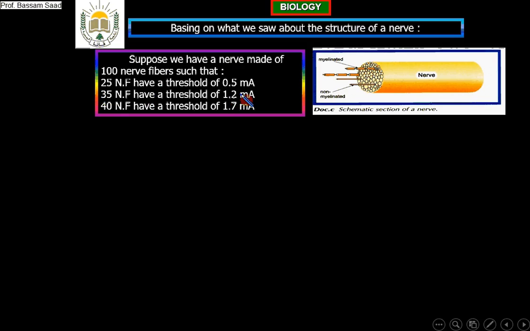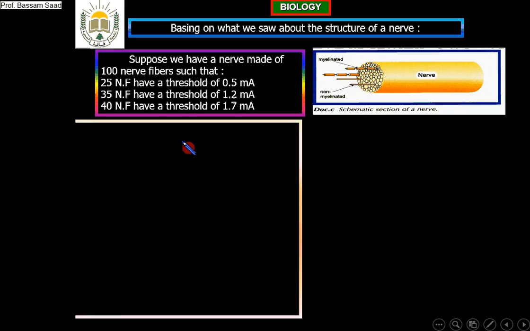Okay? So 25 plus 35 plus 40 equals 100. These are the 100 nerve fibers that are heterogeneous, are not all identical. Some of them have a threshold of 0.5, the others 1.2, the others 1.7. Now what? I will stimulate this nerve. Many stimulations of increasing intensity are now applied on this nerve.